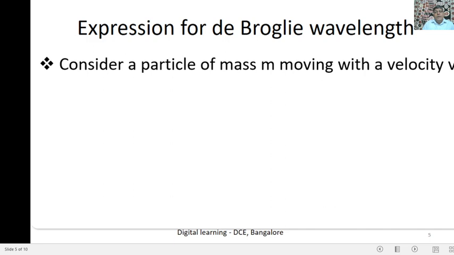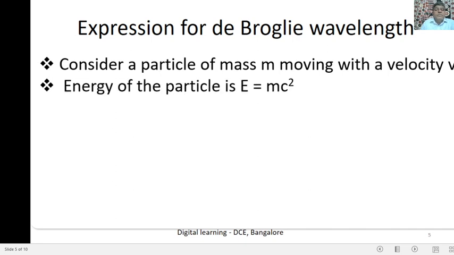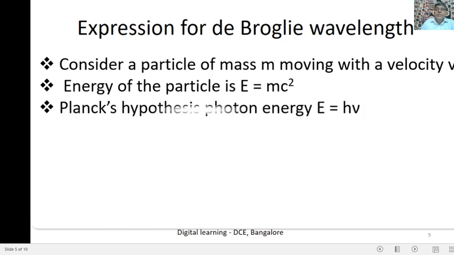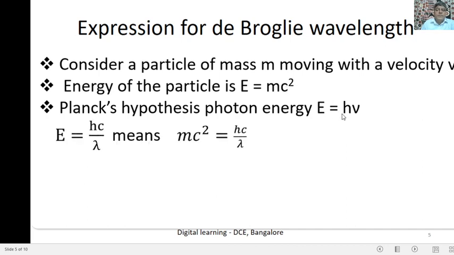Consider a particle of mass m, or matter of mass m, moving with a certain velocity v. According to the Einstein mass energy relation, the energy of the particle is E is equal to mc square. Then according to Planck's equation, the energy of the particle is E is equal to h nu.